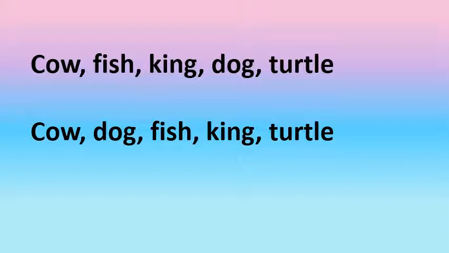Then what comes after C? D. Is there any word? Yes, we have dog. Then what comes after dog? A, B, C, D, E. Is there any word? No, there is no word starting with E. So we look for the next word which starts with F. Well, we have fish. Then next comes king and then turtle.